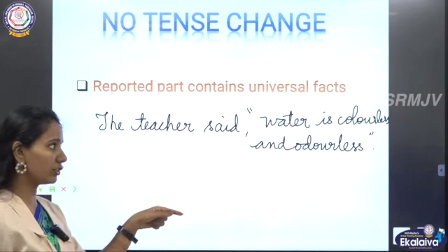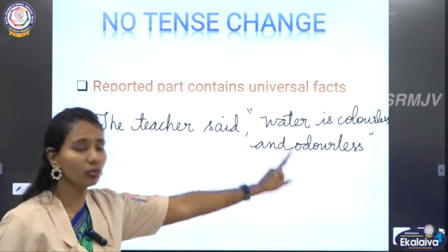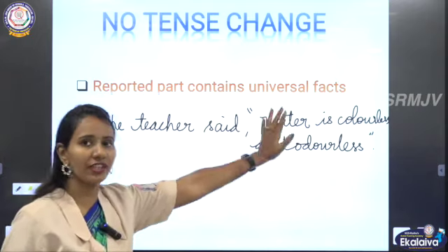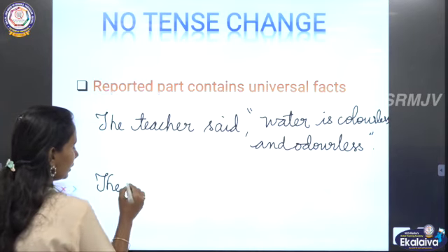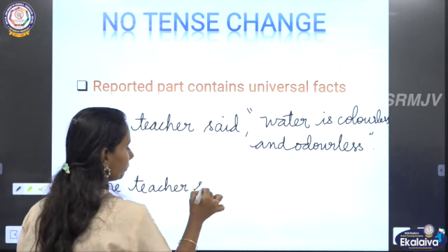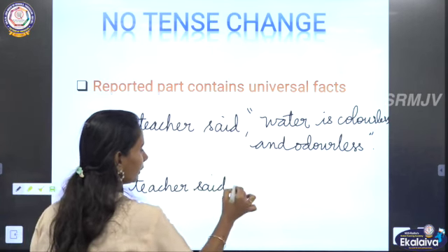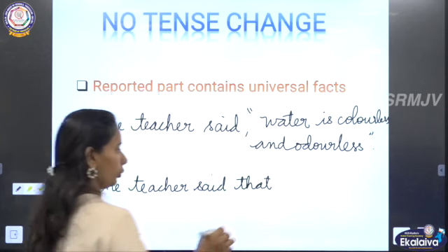So when you change a sentence which has a reported part that contains universal facts, don't change the tense of the reported part. Okay, so you must write, the teacher said that water is colorless and odorless.